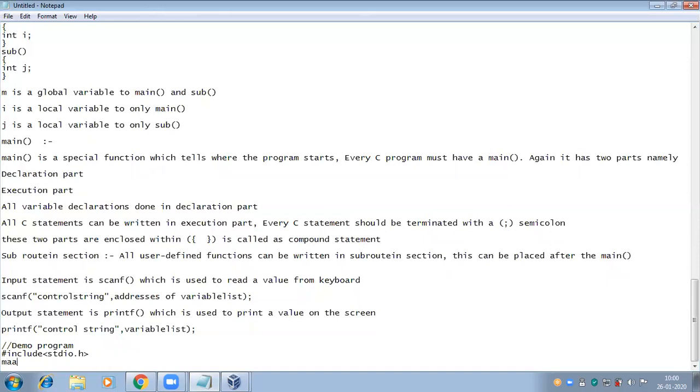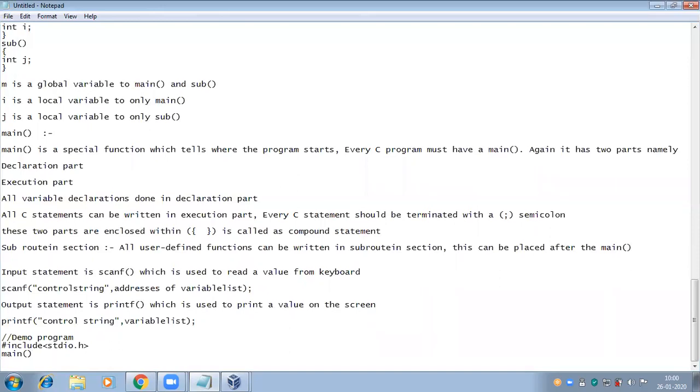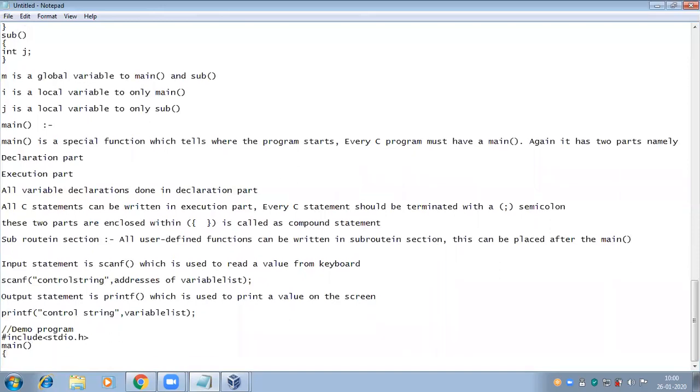Global declaration section is optional. Then directly I'm starting with main. Main is a special function which tells where the program starts. Each and every program must have a main function. Here itself I am including the statements. I'm just practicing the printf statement to print a value on the screen.